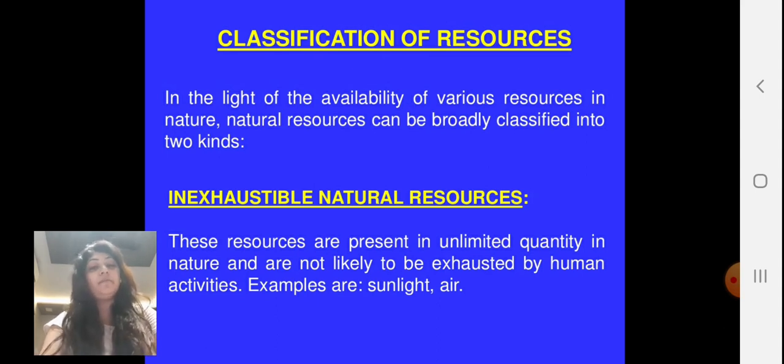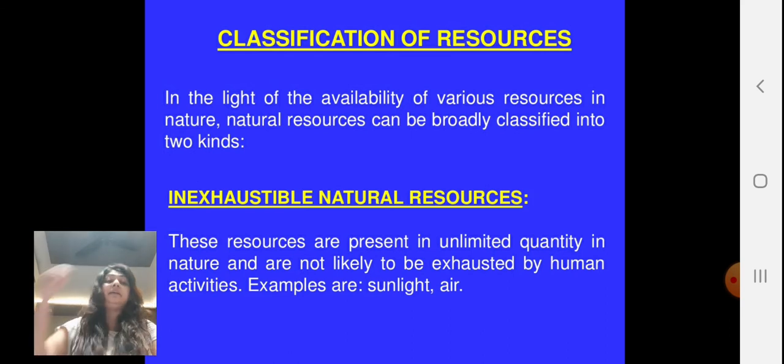Let me give you one more fact about sunlight. The sunlight that we receive in 8 minutes is enough for millions of years to survive. So you can imagine the abundant sunlight and air available to us. So they are inexhaustible natural resources. That means they cannot get exhausted by human activities.